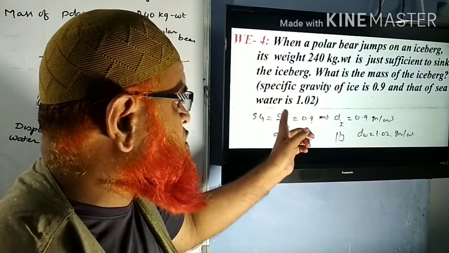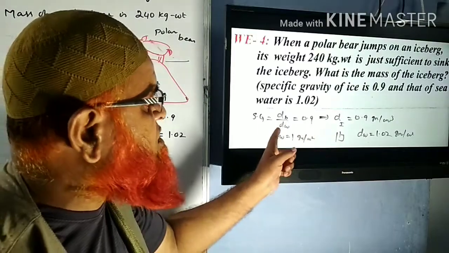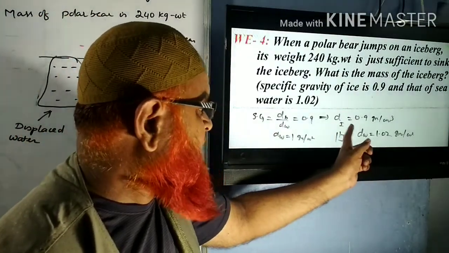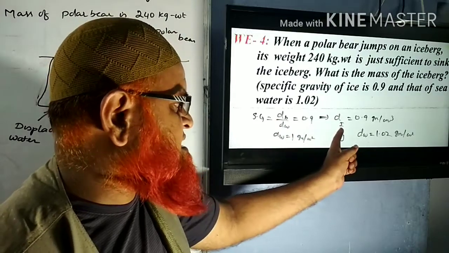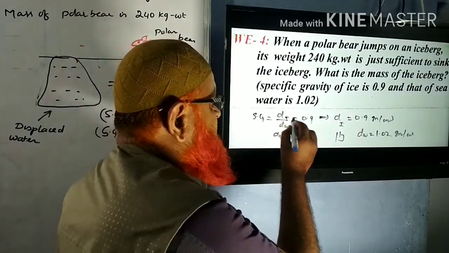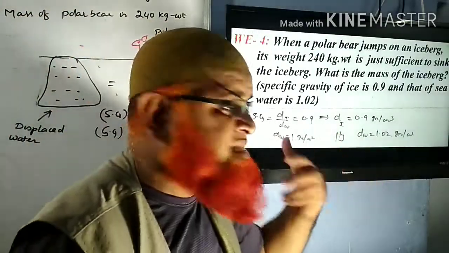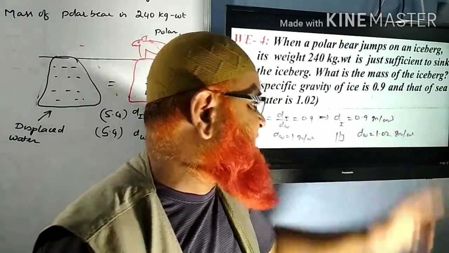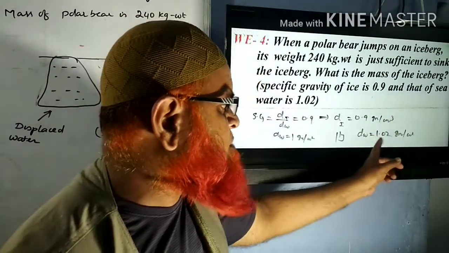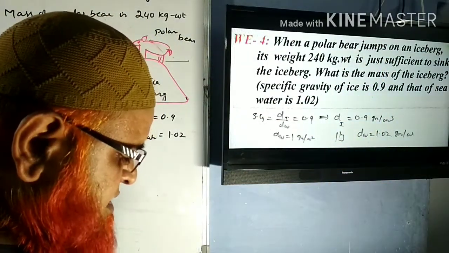So specific gravity is equal to the density of the body by the density of water. The density of water is 1 gram. If you substitute 1 here, you'll get the density of ice. So the body is nothing but ice here. You can write the density of the ice by the density of water, because specific gravity is going to be the ratio here. So the density of ice we take as 0.9 gram per centimeter cube, and the density of water, that is seawater, is 1.02 gram per centimeter cube. If you have understood this question, let us go on.